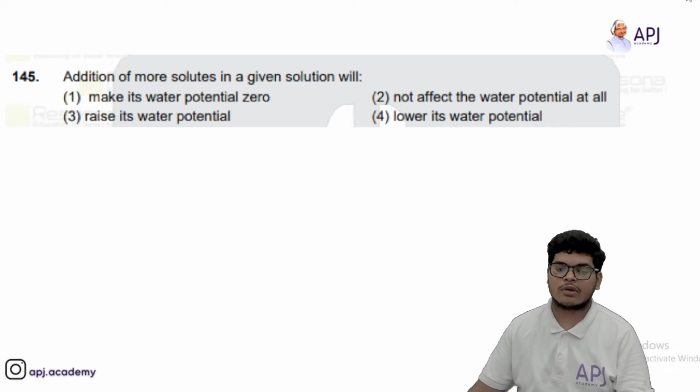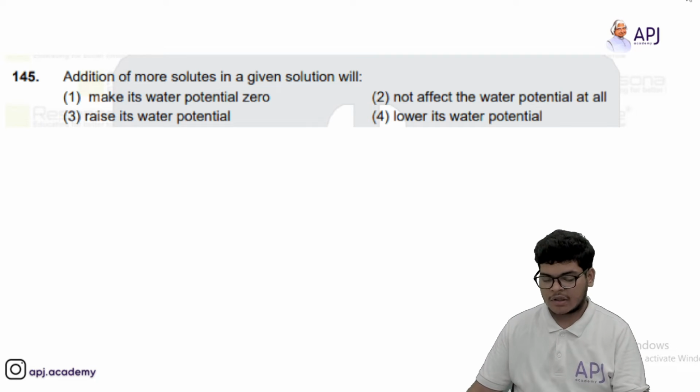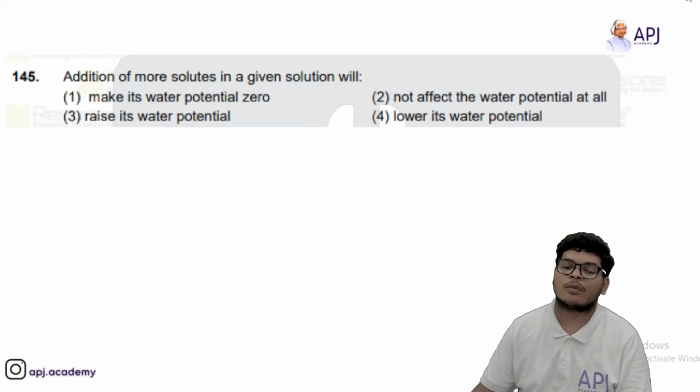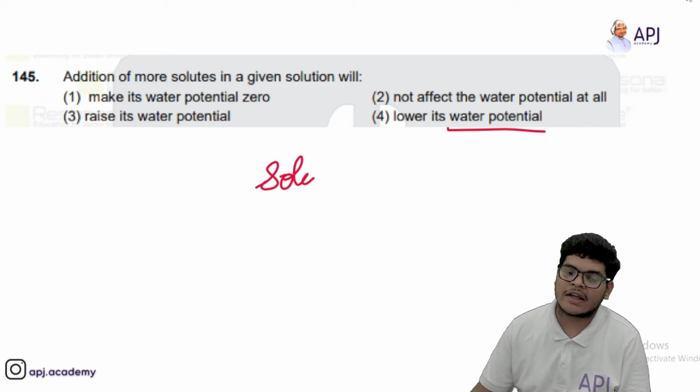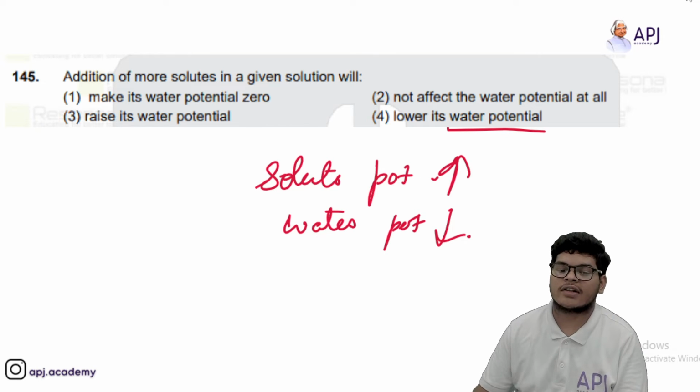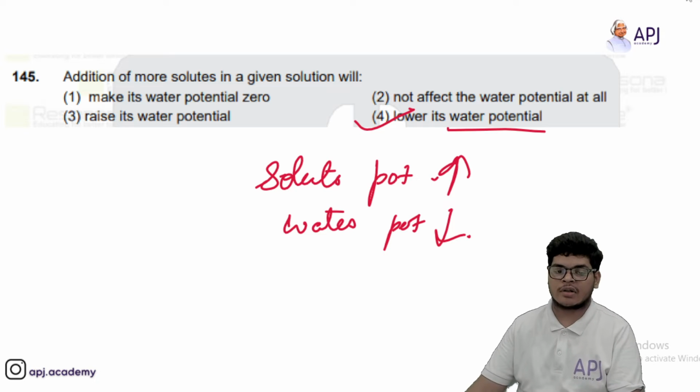Addition of more solutes in a given solution will lower the water potential. You know that when the solute potential increases, the water potential decreases. Okay, the water potential decreases, so it will lower the water potential.